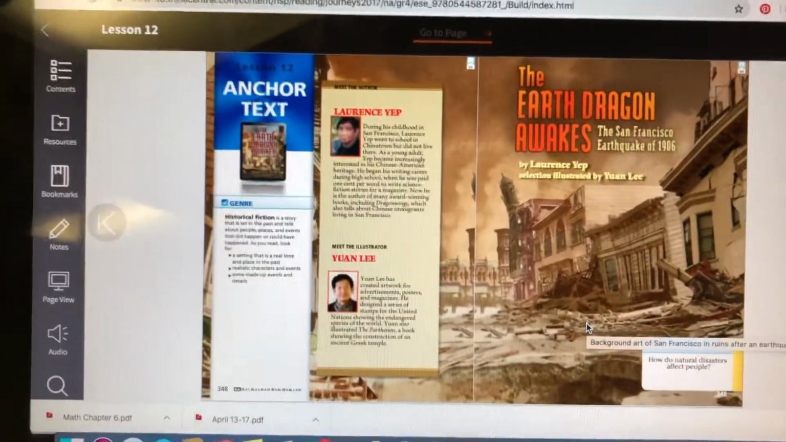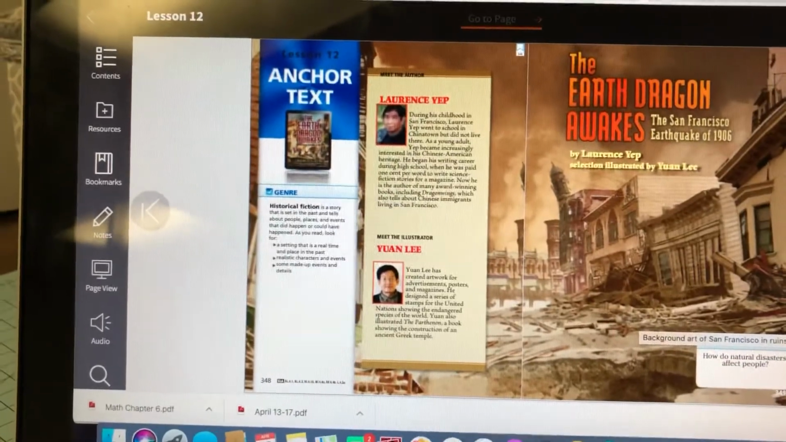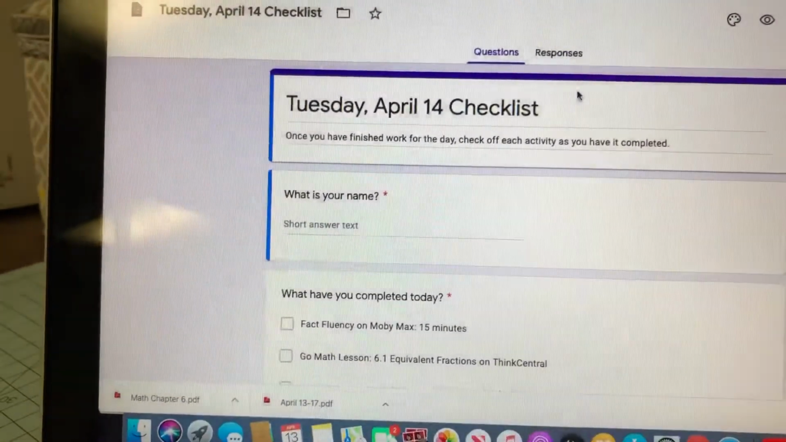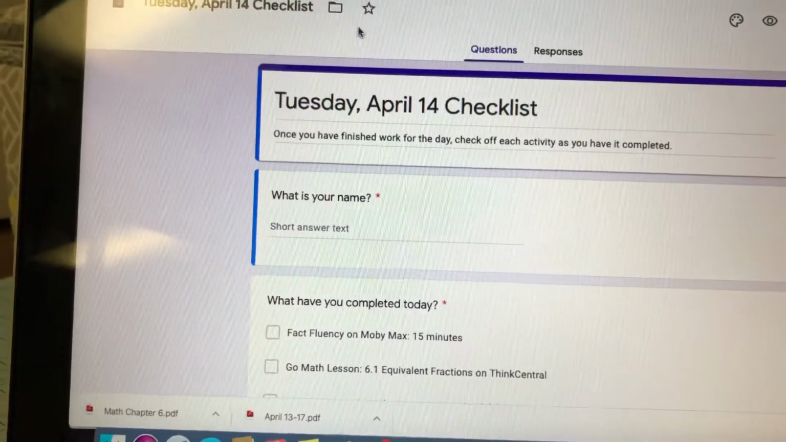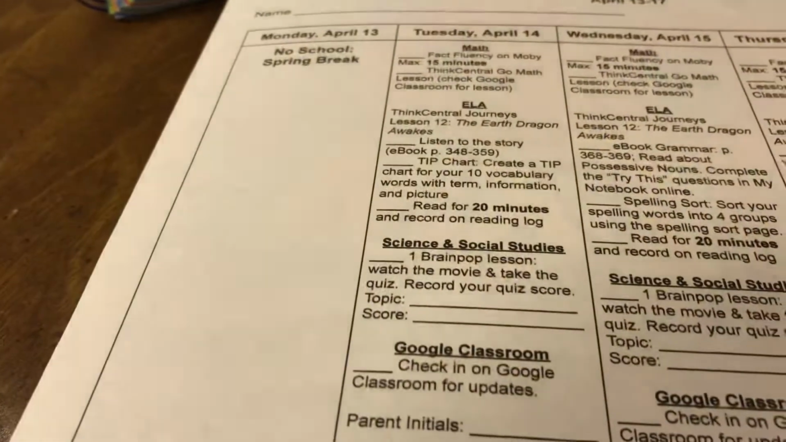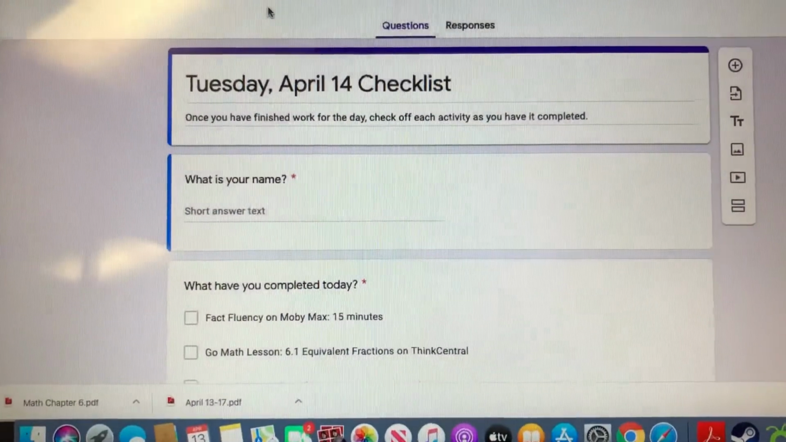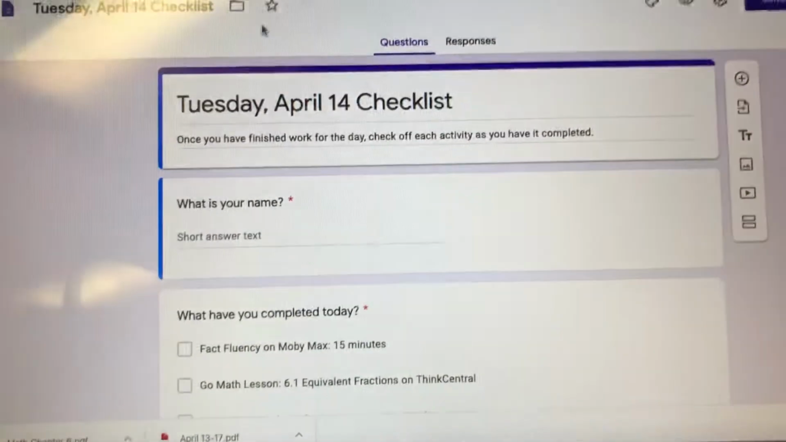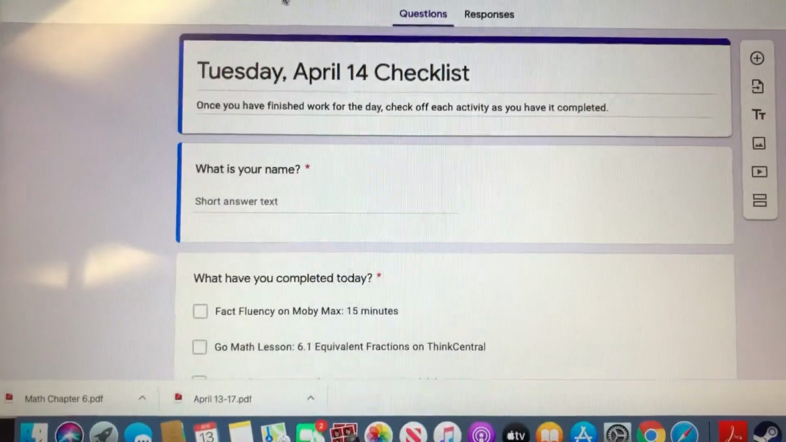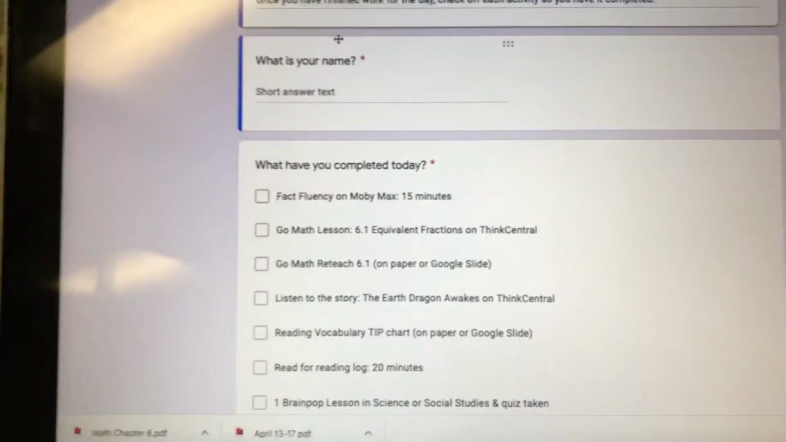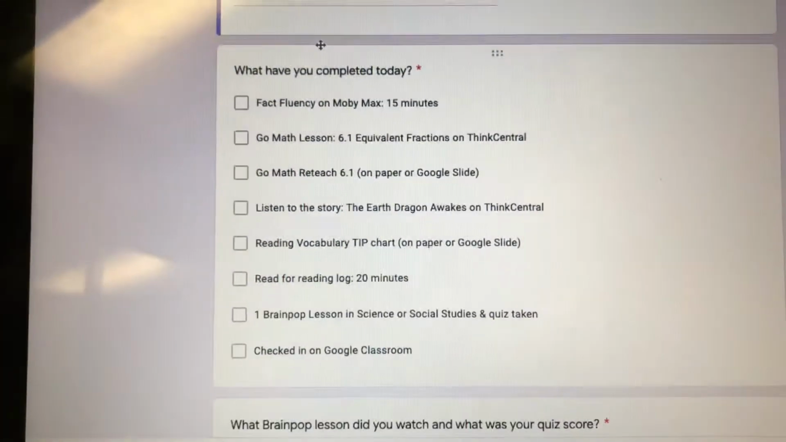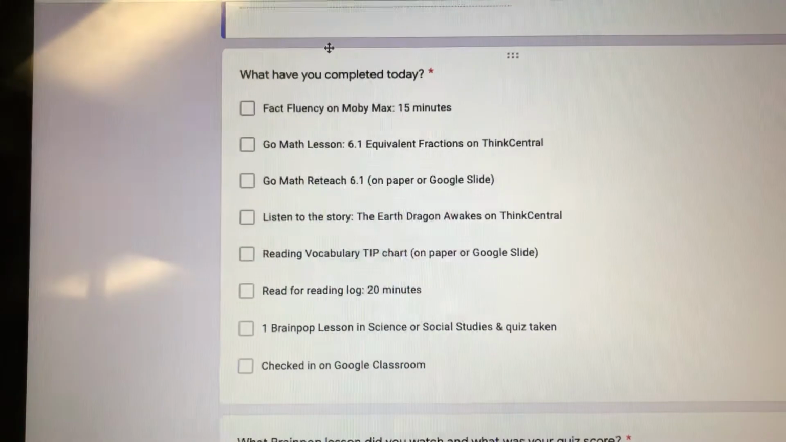All right, I think that's it for, oh, nope, one more thing. Checklist. There's a checklist for you to complete at the end of the day. So this is all of your assignments that you have for the day in a digital checklist for you to fill out when you are all the way done with your work for the day. Go to this assignment in our classroom, put in your name, and there are all of the things that you need to do that were on that list.